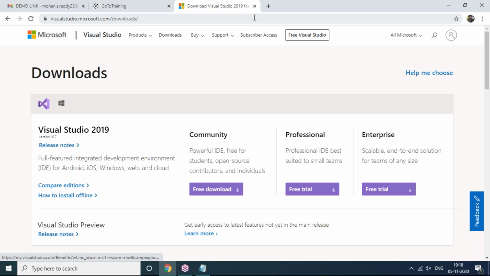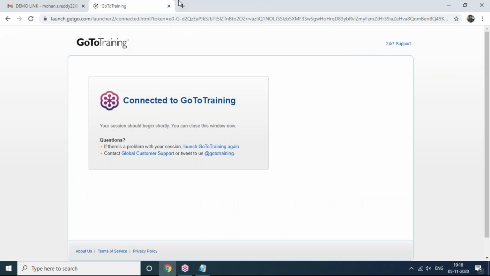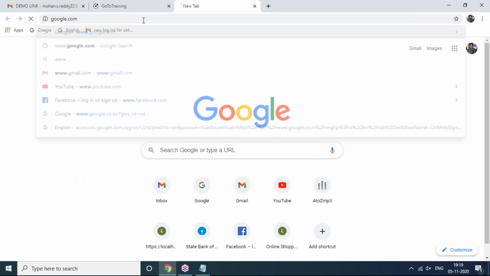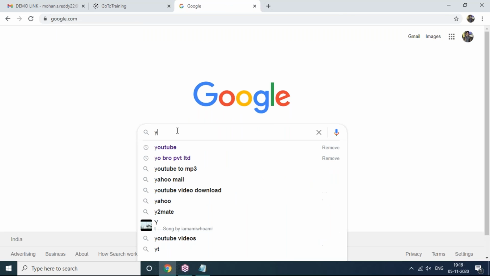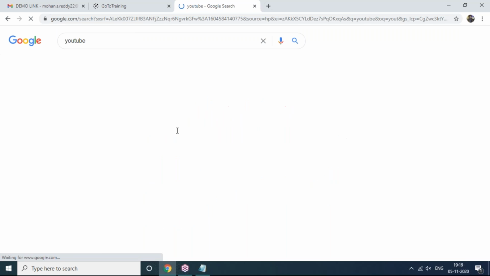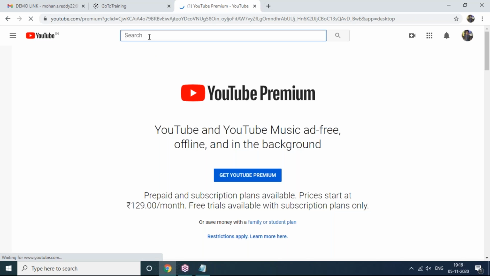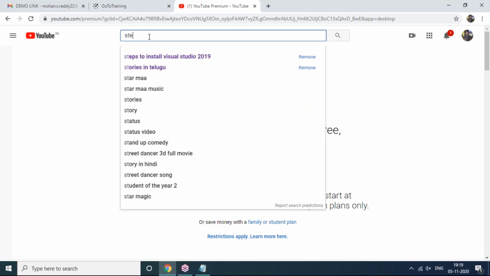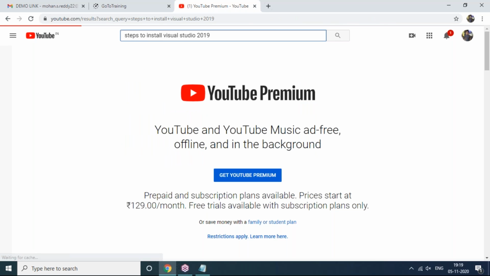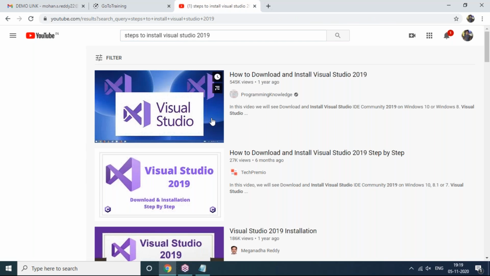But if you don't know how to install all those things, I strongly recommend following these steps to install. At the time of installation, they will ask you to create a Microsoft account, and I strongly recommend creating a Microsoft account also. Why? Because whenever you want to update, we can update it through that Microsoft account. That is free of cost.